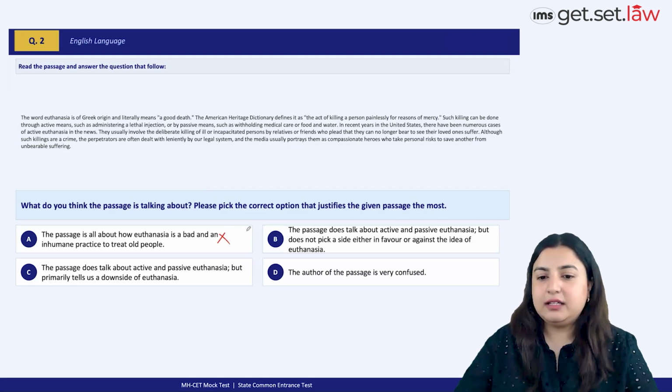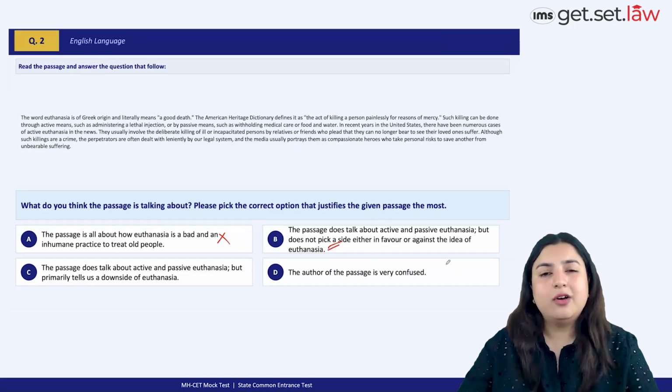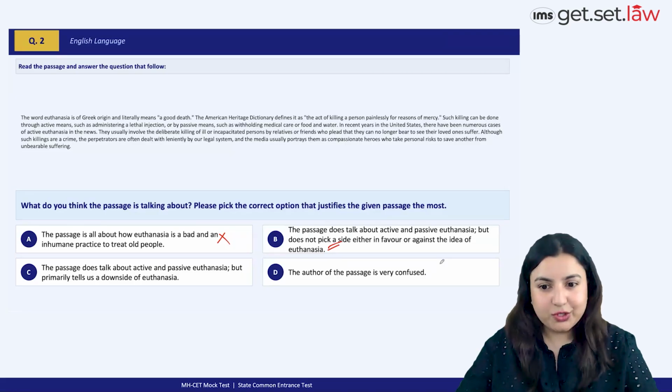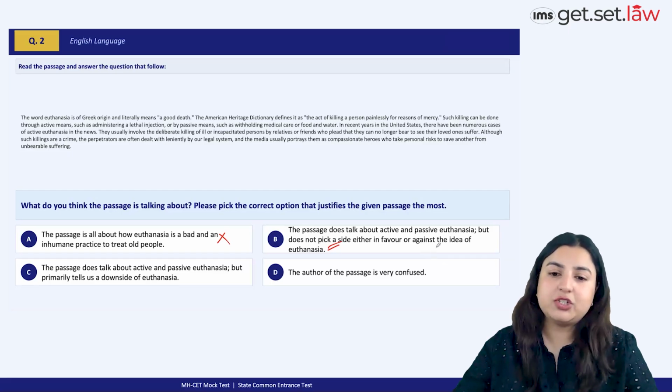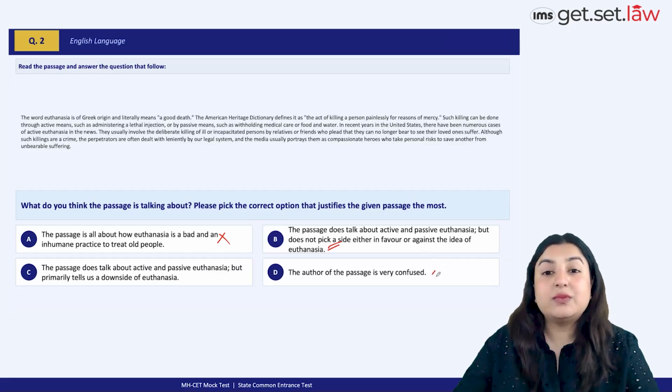So cancel A. The passage does talk about active and passive euthanasia, that's given, but it does not pick a side either in favor or against the idea of euthanasia, which is actually quite the main idea if we were to look at it. I think option B is supposed to be the correct option choice. Obviously, we cannot choose option D. By now, we have already practiced enough questions through the classes, through the lectures, through your own preparation as well. So this is something which is very absurd.